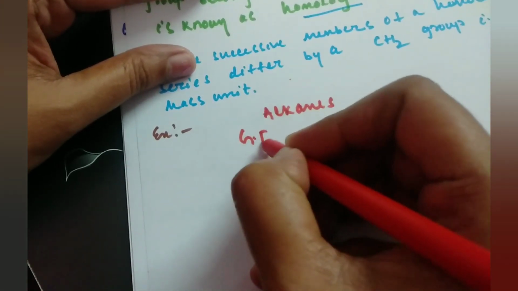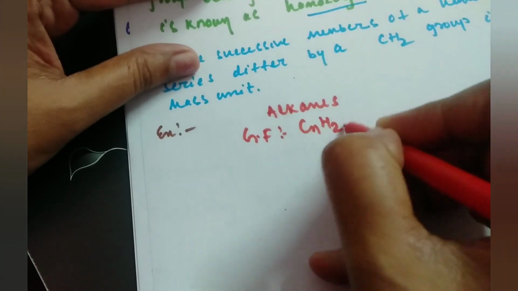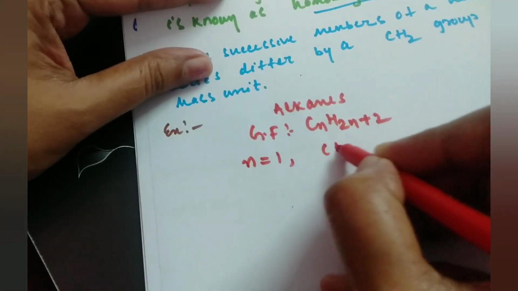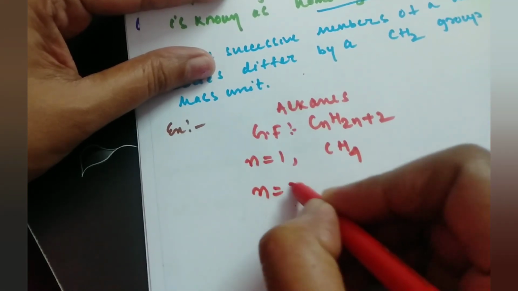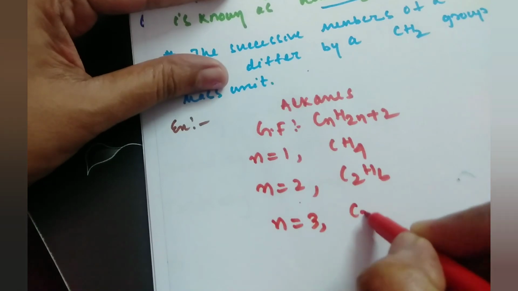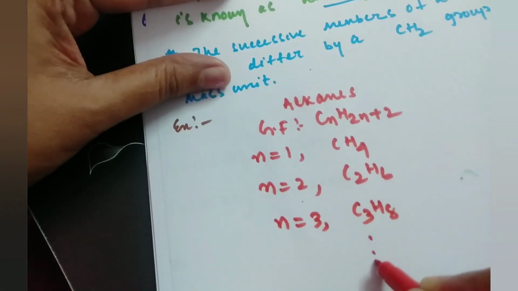What is the general formula of alkane? CnH2n+2. So if n equals 1, the first member is CH4. If n equals 2, the second member is C2H6. If n equals 3, the third member is C3H8. In this way we will proceed.